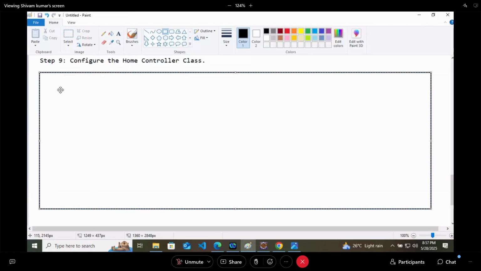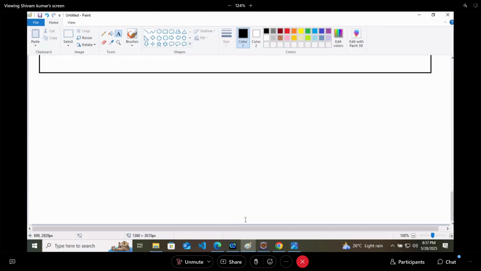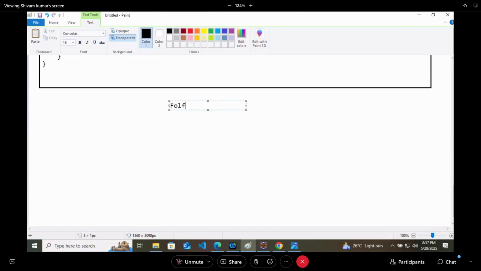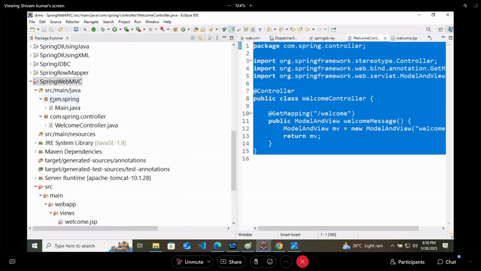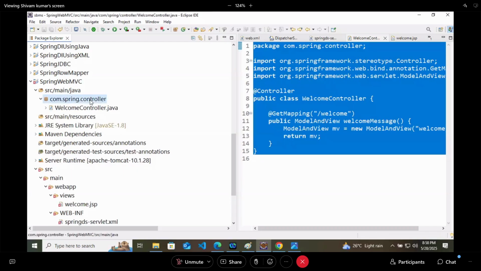Okay, like this. At last, I am giving you the folder structure of the project also, so that you can take the reference of how the folder structure is looking. Here we have com.spring. There is no need of this file. If you want, you can delete it. There is no problem. So like this and like this.